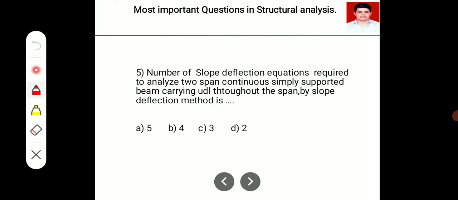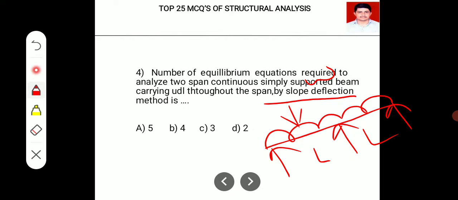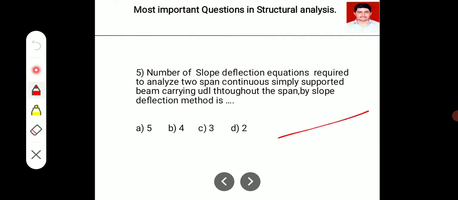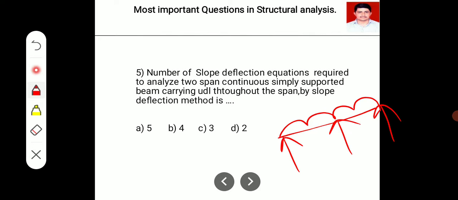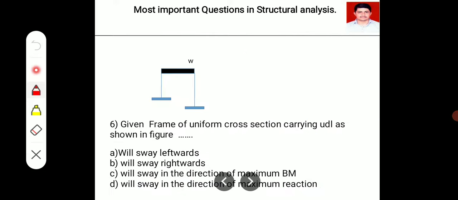Next question is the number of slope deflection equations. Okay, in the previous question they asked about equilibrium equations. In the next question the same problem is there, same beam is there, but here what they have asked is the number of slope deflection equations. So how many slope deflection equations are required to solve this continuous beam which is simply supported and carrying uniformly distributed load throughout?